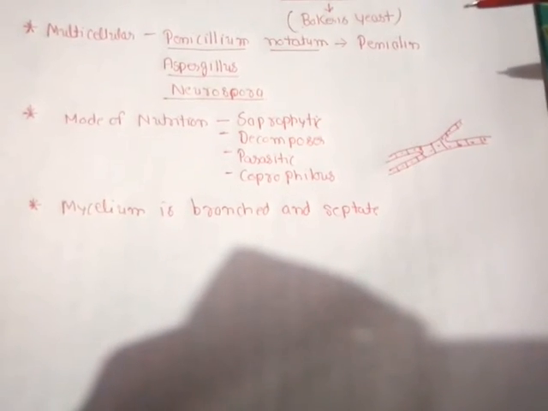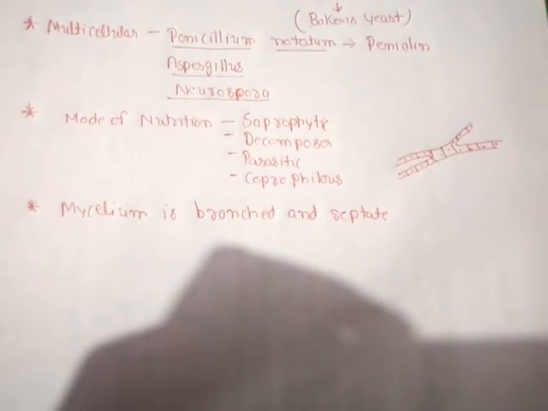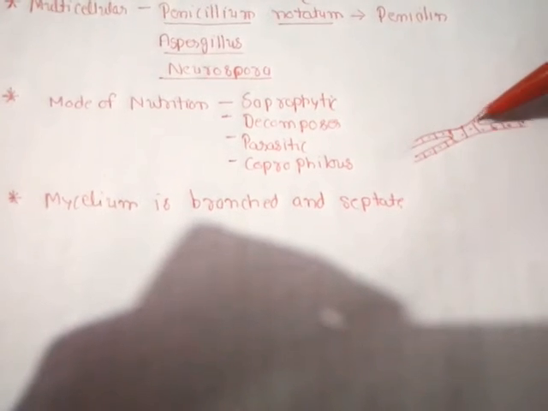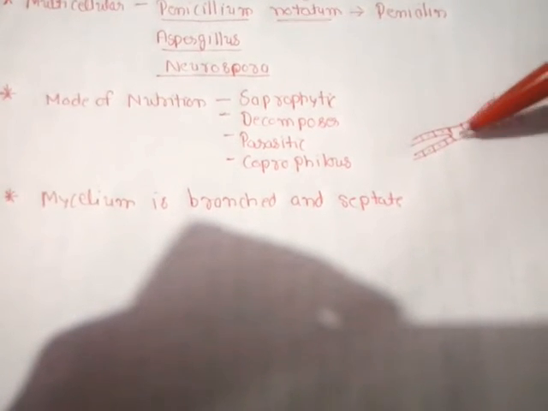If we want to see the thallus organization or body organization of members of Ascomycetes, the yeast is unicellular, so there is no hyphae. But in multicellular members of Ascomycetes, the mycelium, that means a network of threads, is branched and septate. Here you can see the mycelium has hyphae that are branched as well as septate, divided into chambers. So that kind of mycelium is observed in the members of multicellular Ascomycetes.